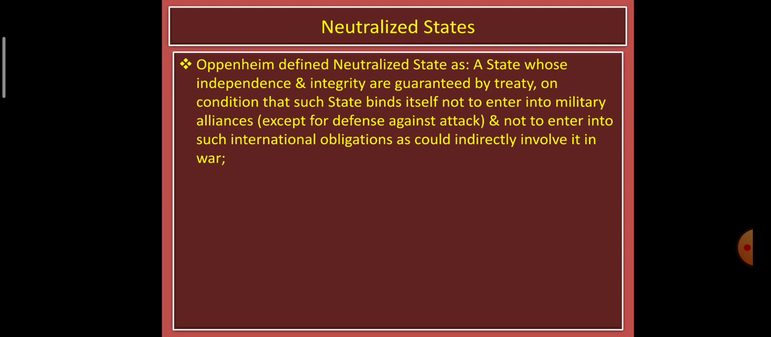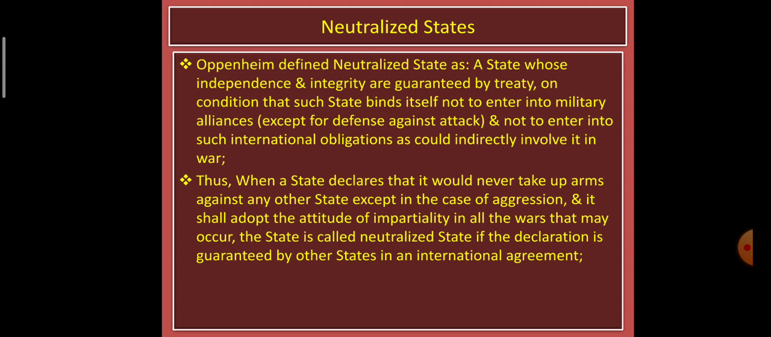Oppenheim defined neutralized states as a state whose independence and integrity are guaranteed by treaty by powerful states, on condition that such states bind themselves not to enter into military alliance except for defense against attack, and not to enter into such international obligations as could indirectly involve it in war. So they need to be aware that they are not going to enter into any such international obligations that make them get involved in war. So they have been protected and they are guaranteed by powerful states not to involve in any war.